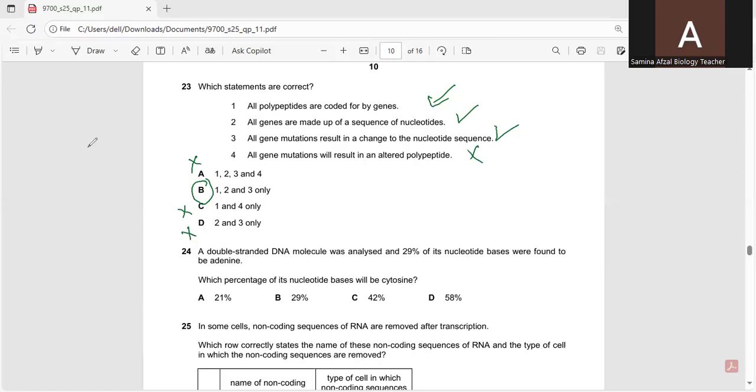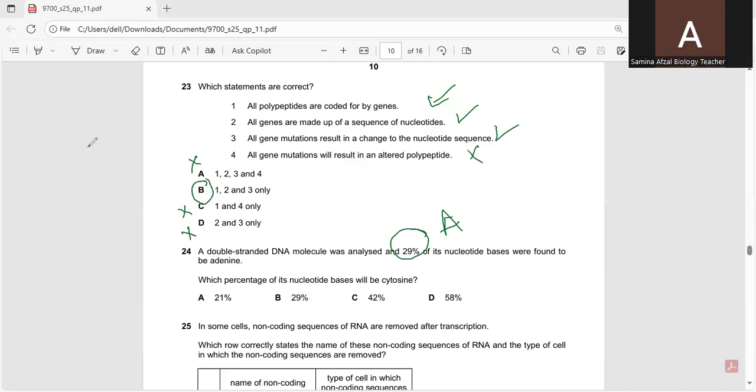Now question number 24. A double-stranded DNA molecule was analyzed and 29% of its nucleotide bases were found to be adenine. 29% adenine. So which percentage of its nucleotide bases will be cytosine?